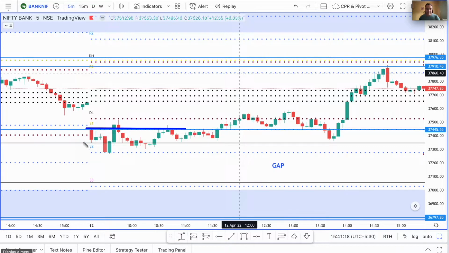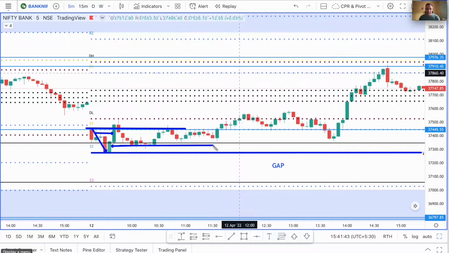And you could see that after S1 was broken, Bank Nifty took support at the S2, and then S2 was not touched at all for the rest of the entire session. And that is why I said that Bank Nifty did not look weak to me at all today. You can see these candles here, the green candles that came in after the S2 was touched, and no other candle after that touched the S2 pivot here. See how it has taken support above the S2 pivot and it has bounced from there.